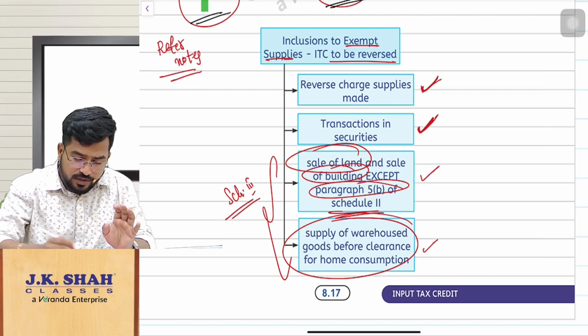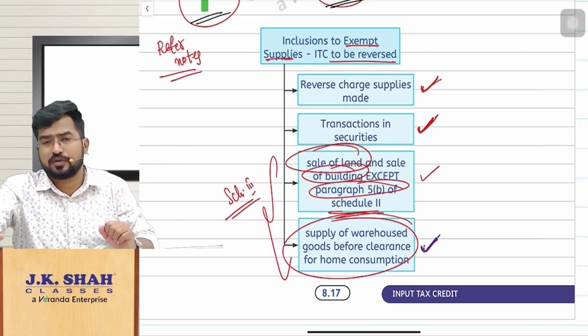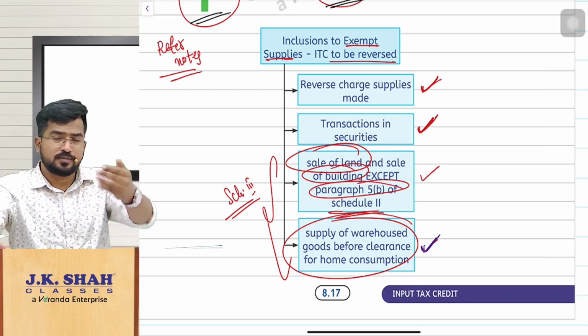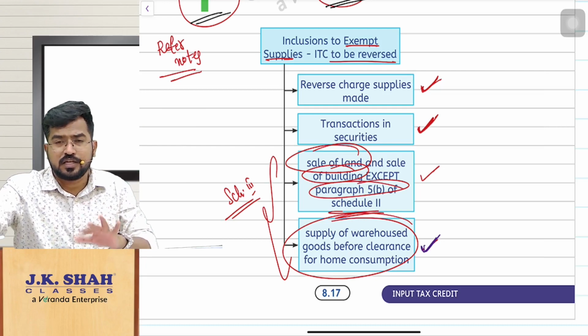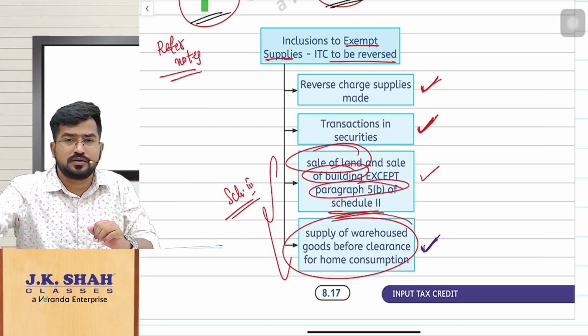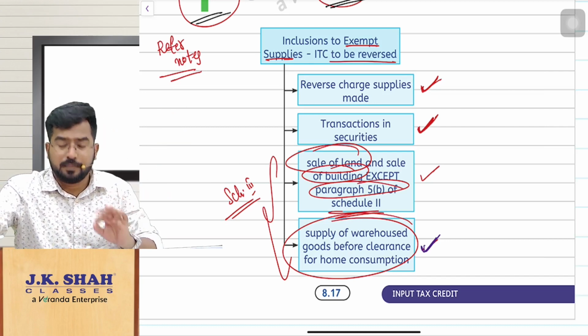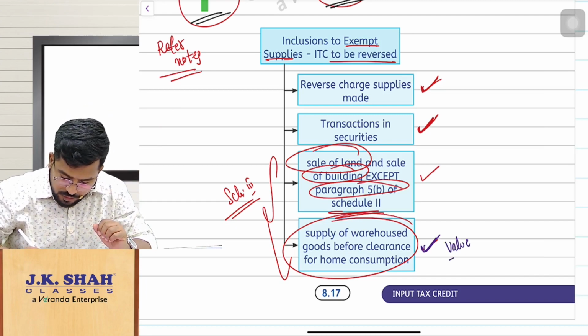Now, for example, I have stored the goods in a warehouse without clearing for home consumption. Before that itself, that means before clearing for home consumption itself, I made a supply. Sale of warehoused goods before clearance for home consumption is not a supply as per schedule 3. So this transaction I should add to the value of exempt supplies. But what should be the value? That is the clarification here. What should be the value?